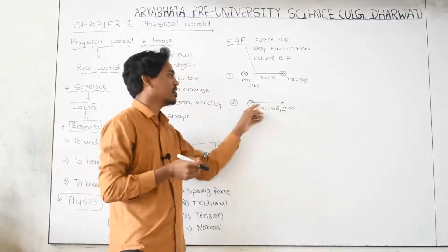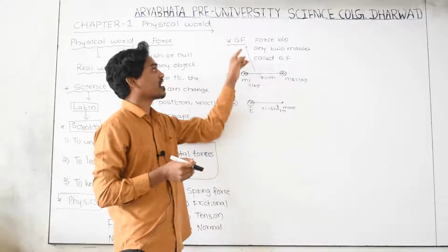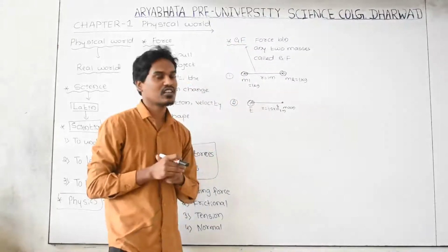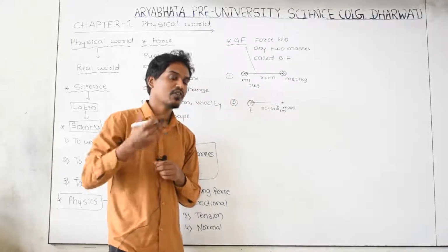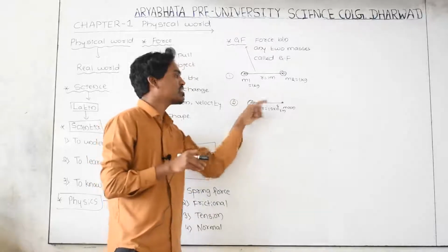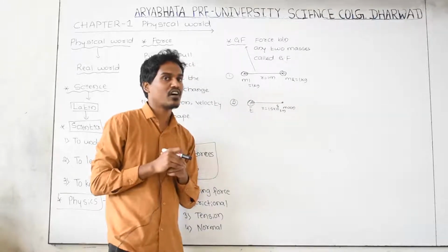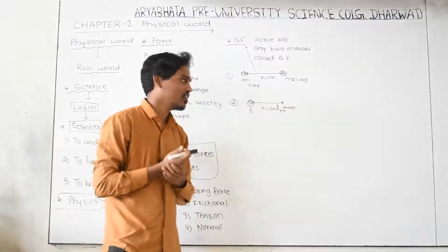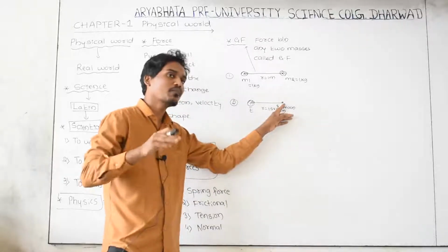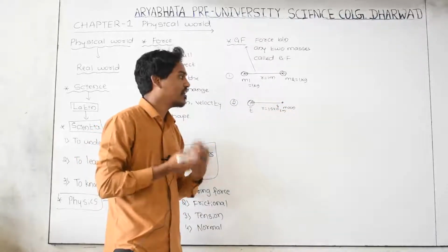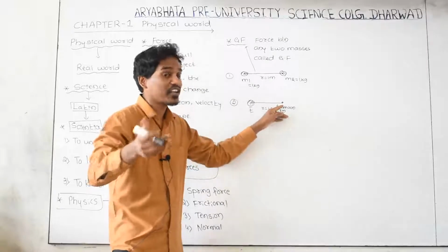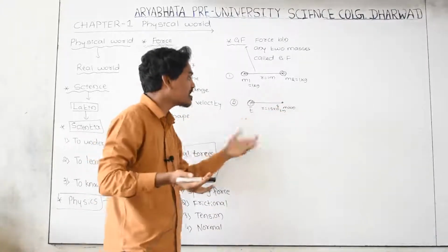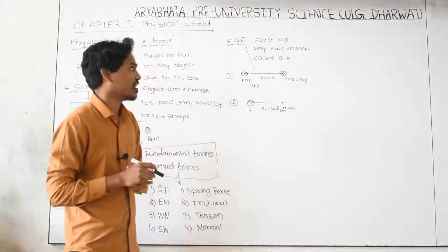In between those two there is a force of attraction, and that force of attraction is called the gravitational force. If there were no gravitational force between them, the Moon would have fallen somewhere. It is not falling, it is continuously revolving. Then what is the reason? The gravitational force of attraction.